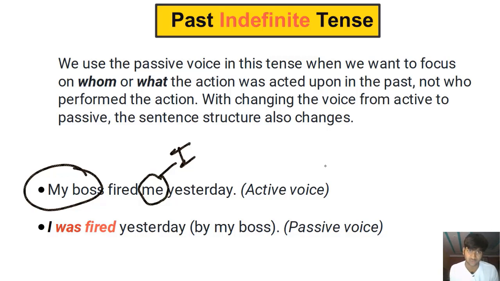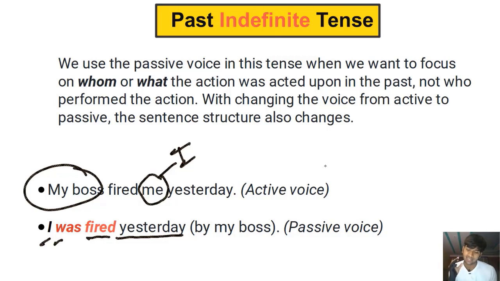Since I is the subject, we'll use was with it, right? I was, and the verb is going to change from the past form to past participle. So fire, fired, fired. So fired is the past participle and fired is the past form as well. So I was fired yesterday. This is what happened to me. An action was done upon me. I was fired yesterday. This is what happened to me yesterday.